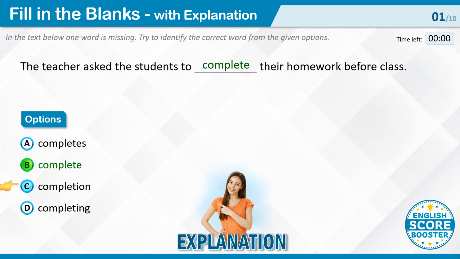homework. Completion. This is a noun form and doesn't work in the context of the sentence, which requires a verb to convey the action of doing homework. Completing. This is the present participle form of the verb and doesn't fit the sentence structure.